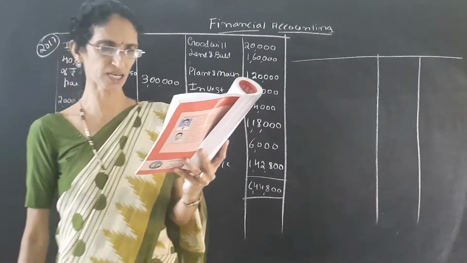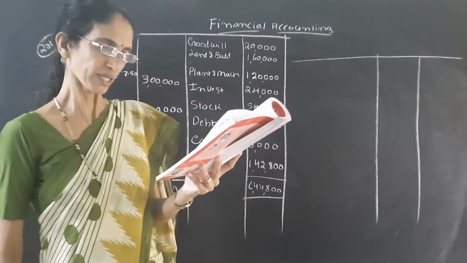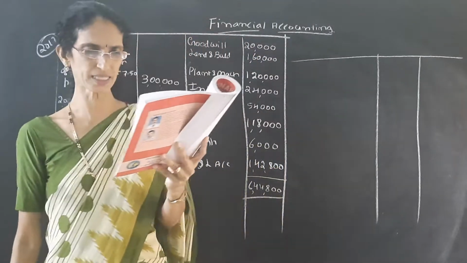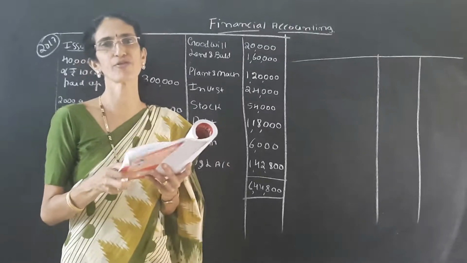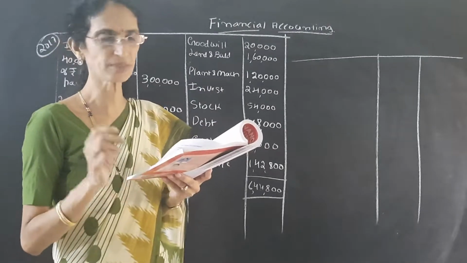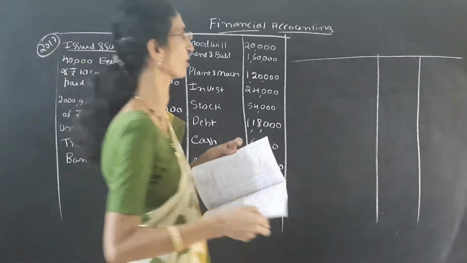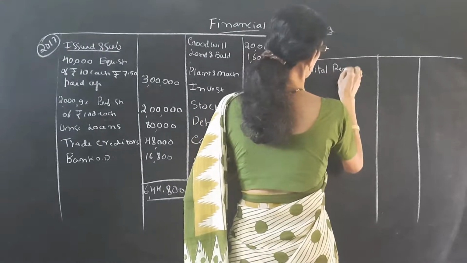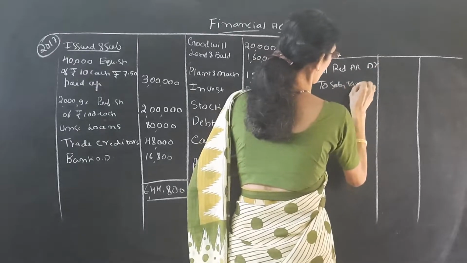Dividends on preference shares are in arrears for 2 years. No provision has been made for the sales tax liability of rupees 9,600. So there is a sales tax liability of rupees 9,600, but it is not provided. That means now we have to provide the sales tax liability. It should be made out of the capital reduction account. So we have to debit capital reduction account to sales tax payable account.